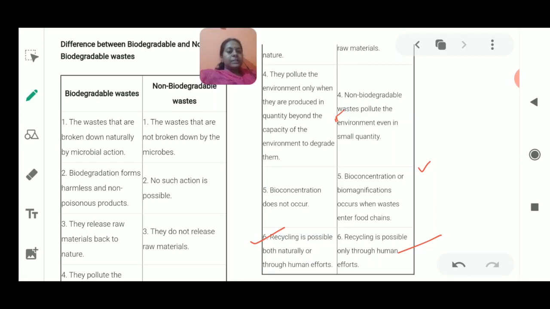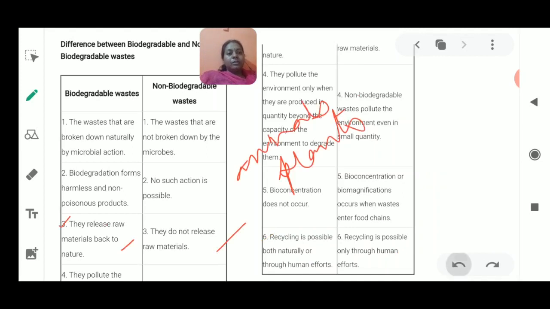Whereas for non-biodegradable waste, there is no option for degradation, because microorganisms are not able to biodegrade it. So what happens to the waste? It is going to accumulate and be present on the earth's surface, because it is not being biodegraded. So it will be recycled only through human efforts, otherwise it is not going to be recycled. Okay, so this is about the recycling of non-biodegradable waste and biodegradable waste.